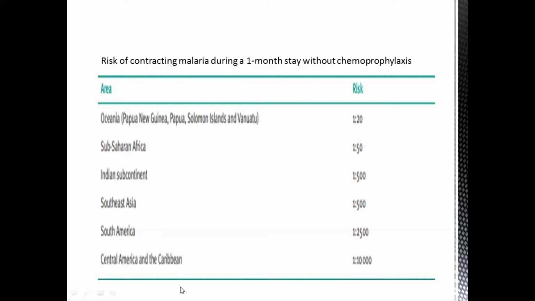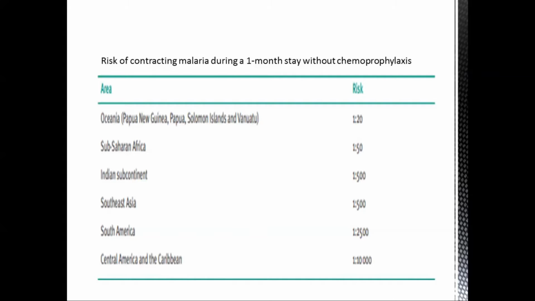However, the highest risk is in Central Africa, Central America, and the Caribbean. You need to remember the least and the highest, because there was a question on it in one of the question books. So it's really very important that we remember the least and the highest one.